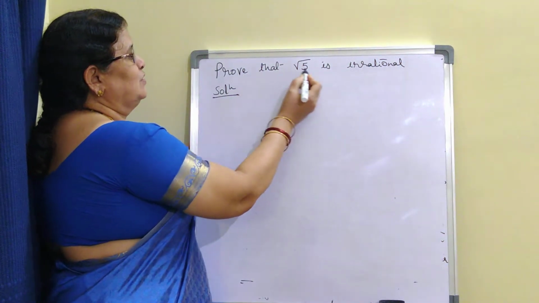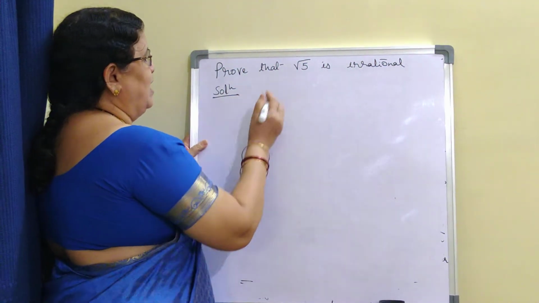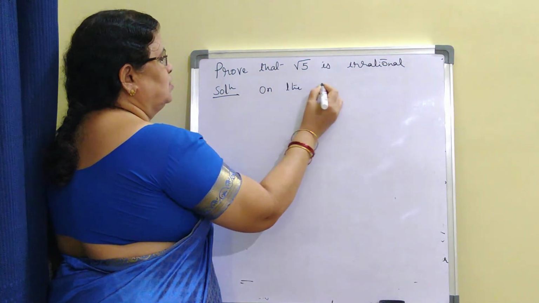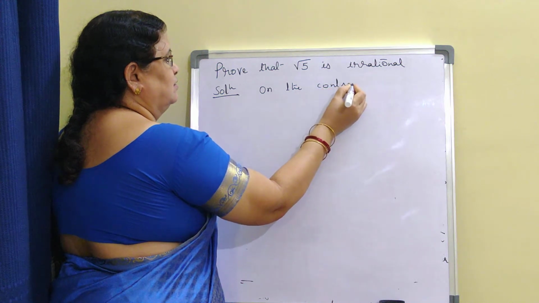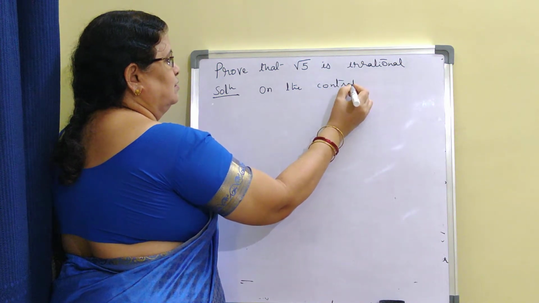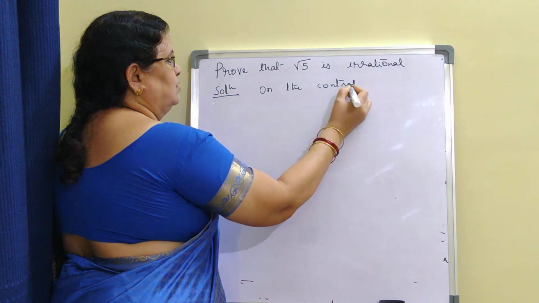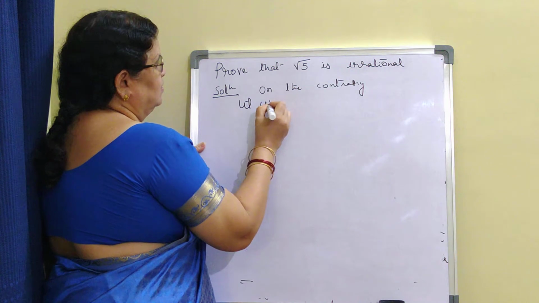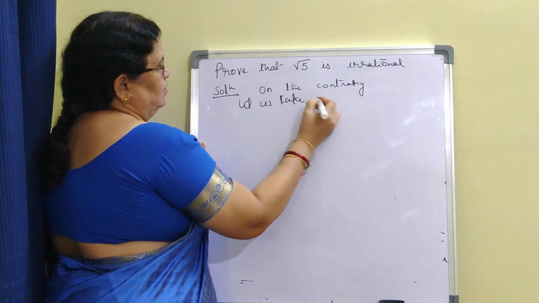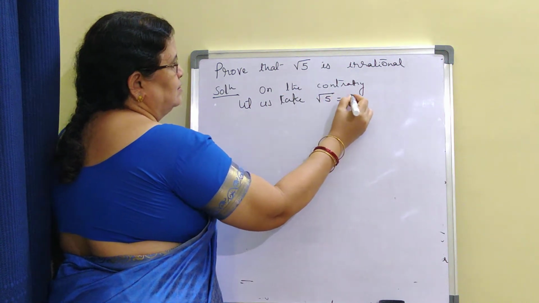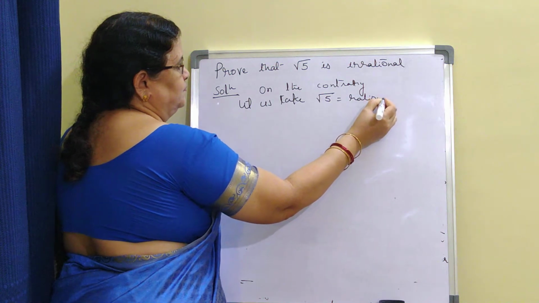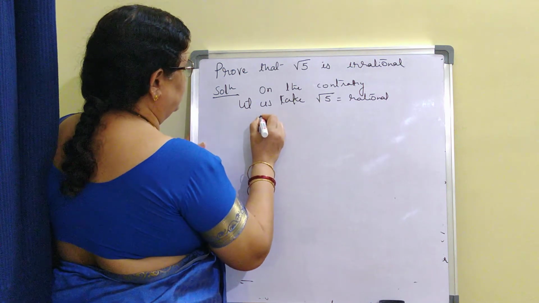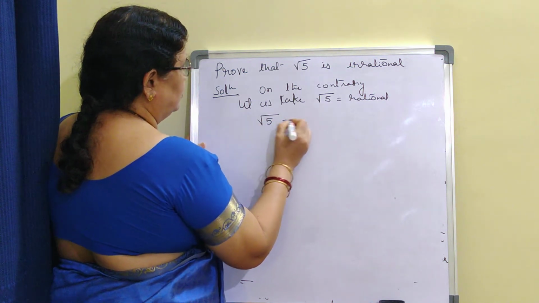We need to prove that root 5 is irrational. As usual, on the contrary, let us take root 5 is rational. So I can write it as root 5 is equal to P by Q,